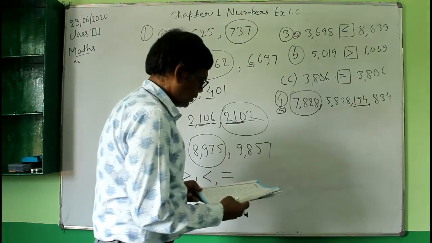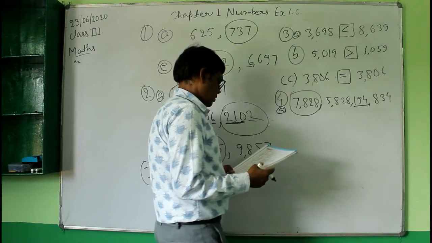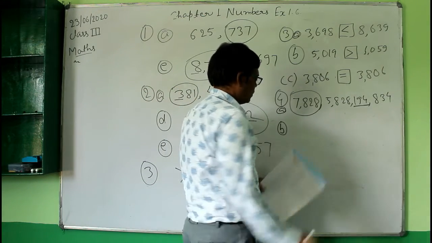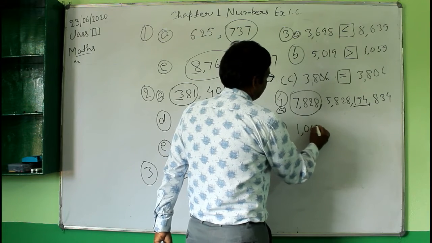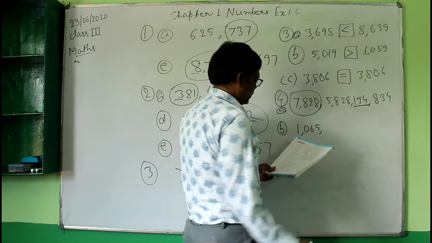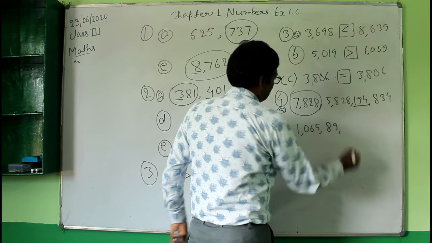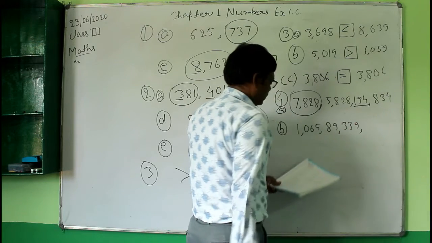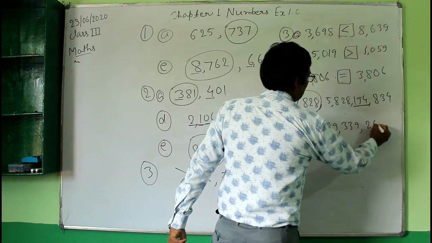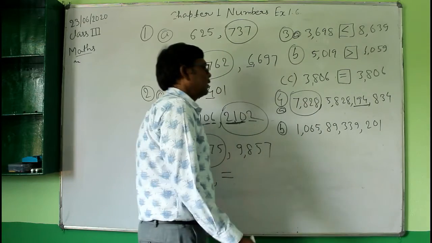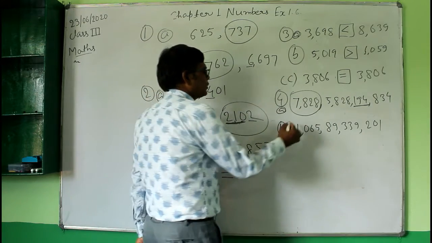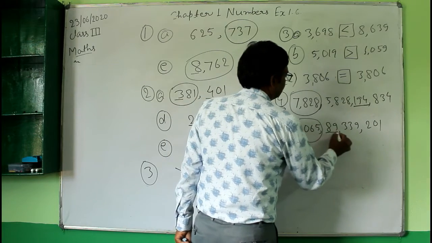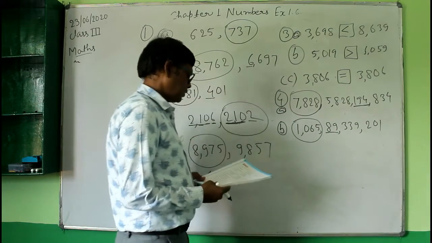In this way you can also find the other answers, like question number B here. You have again 4 numbers: 1065, and the next number is 89. The next number is 339, and the last number is 201. So out of these 4 numbers, the largest number is 1065 and the smallest one is 89. So this is the answer.